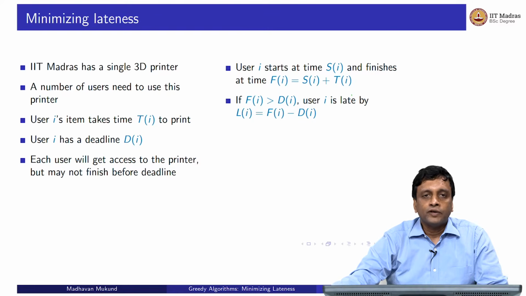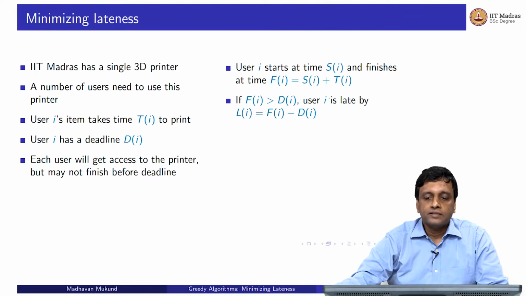So we would like F of I to be less than or equal to D of I, but it could be that F of I exceeds D of I, in which case this user I is late. The user I has missed their deadline, right? So there is a lateness for I, L of I, which is the finish time minus the deadline.